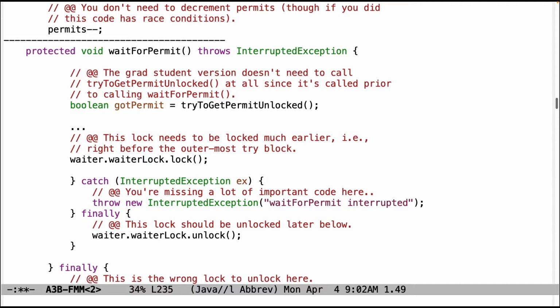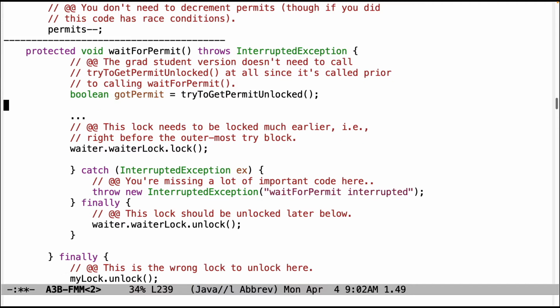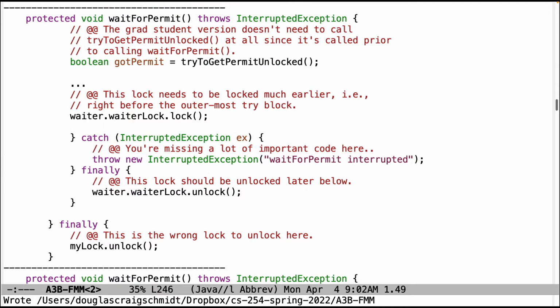You need to acquire the waiter lock. So that needs to be moved way up to the front, or close to the front of the method. There's a lot of code missing here in the interrupt. In the interrupt exception catch clause, that's where you have to check to see. That's how you have to try to remove the item from the wait queue, and then do some release if needed. And so again, watch the video; it'll explain it.